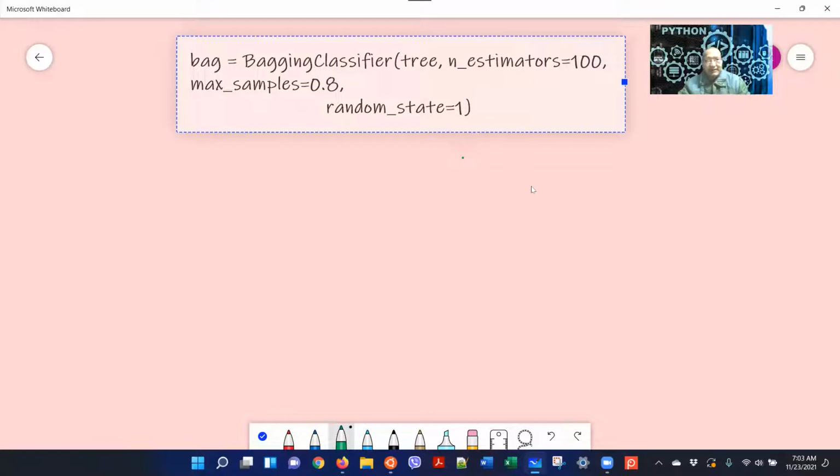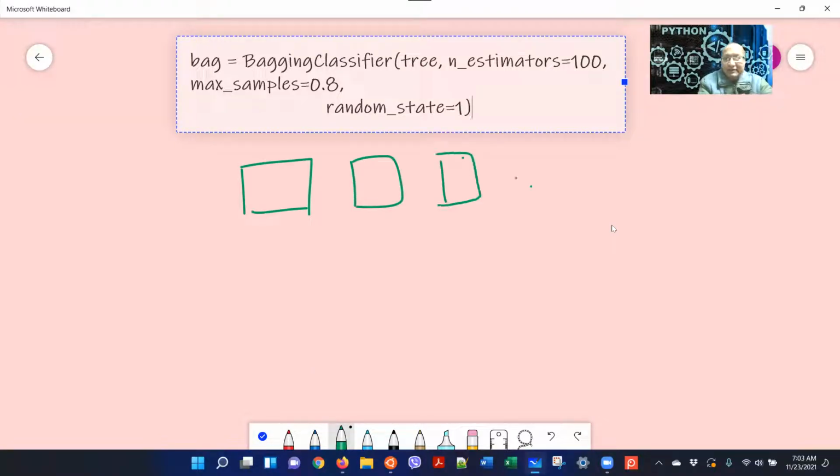Now let's try to figure it out. You can see that n_estimators is equal to 100. 100 what? 100 estimators. That means we run 100, 1, 2, 3, and so on, up to 100.